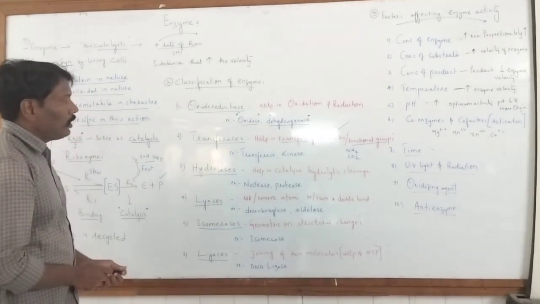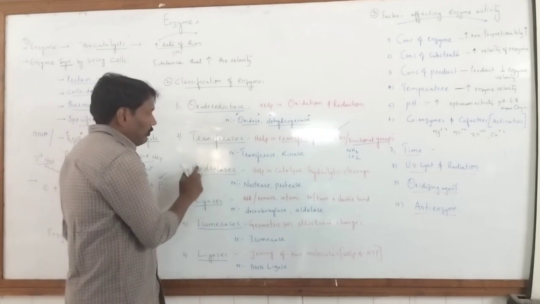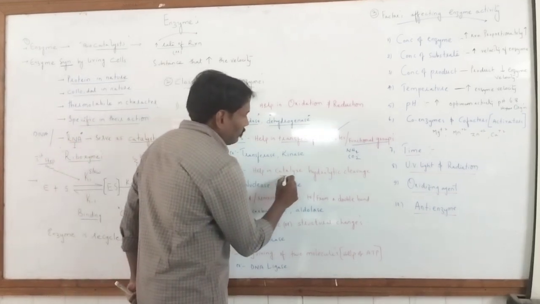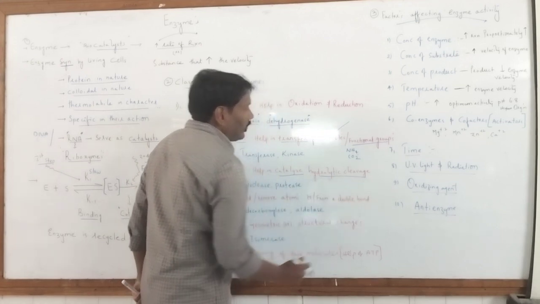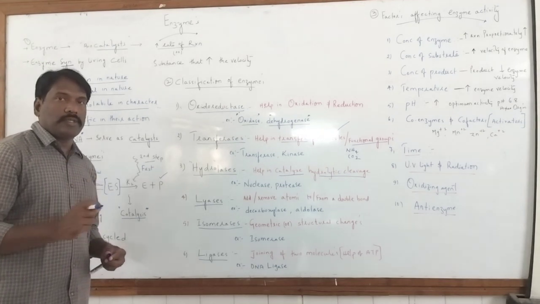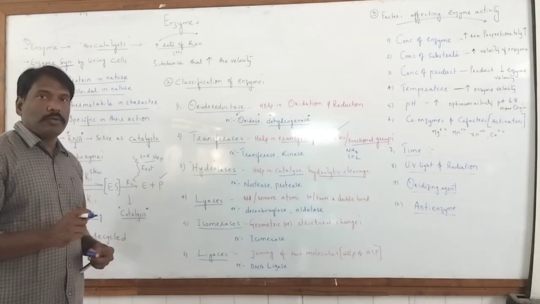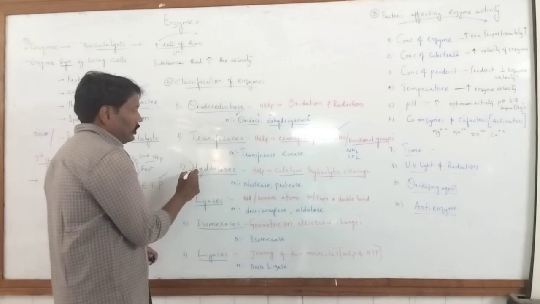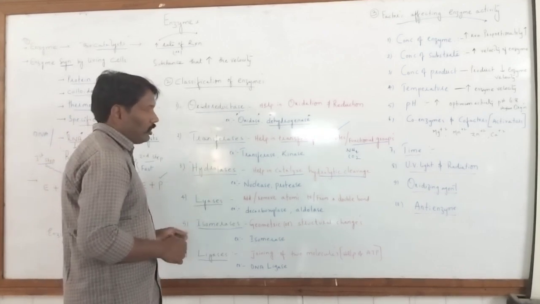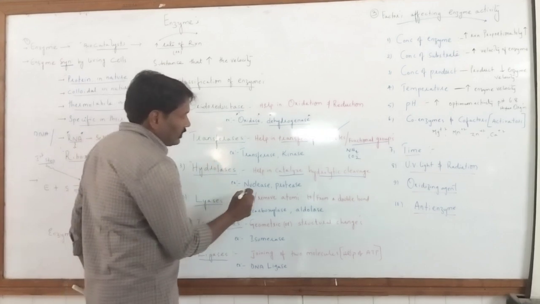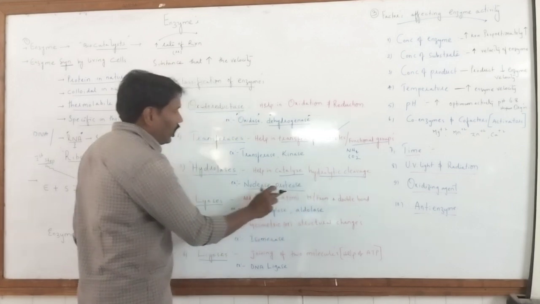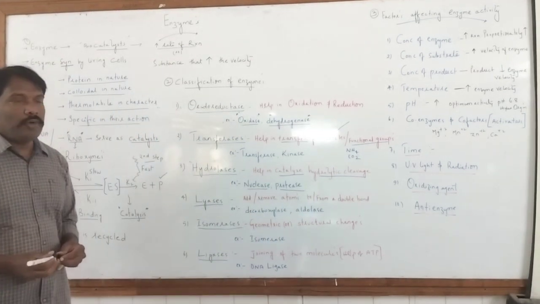The next one is hydrolases. The name indicates hydrolase: in the presence of water, they show catalytic, that means hydrolytic, cleavage. In a reaction, the enzyme combines with the substrate and removes hydrolytic groups. So in this reaction, which enzyme is responsible? Hydrolases. It works by water molecule cleavage. Here the enzymes nucleases as well as proteases are placed under the class of hydrolases.